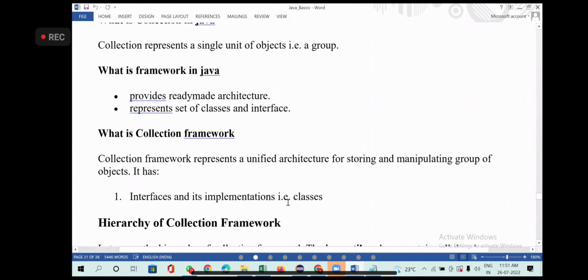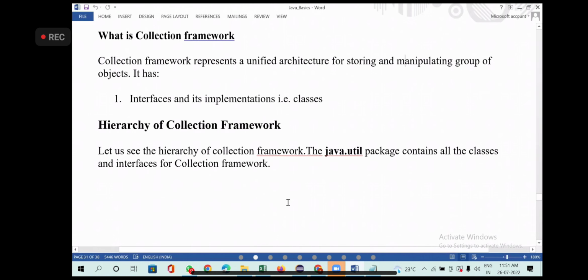So now let's try to understand the hierarchy of collection framework. Let us see the hierarchy of collection framework. The java.util package. We already learned a package, right? A package contains what? A set of classes, interfaces, right? And java.util is a package. So how many types of packages do you have? Two types of packages. One is inbuilt, nothing but predefined. One is predefined packages, another one is user defined packages.